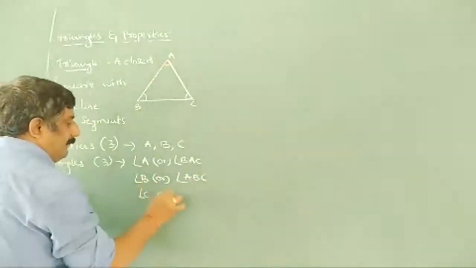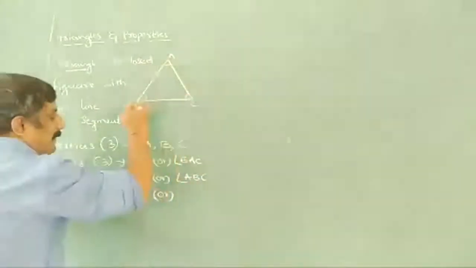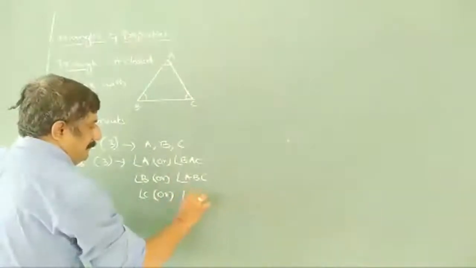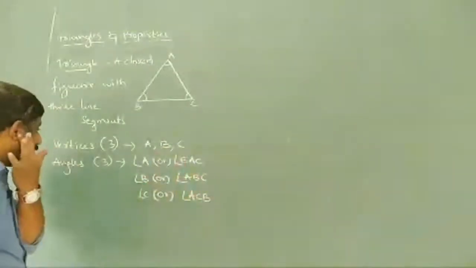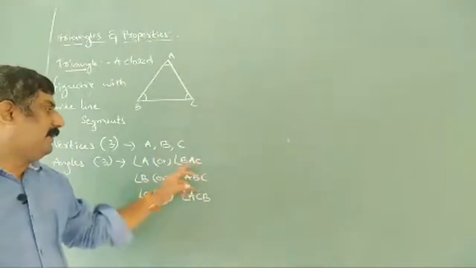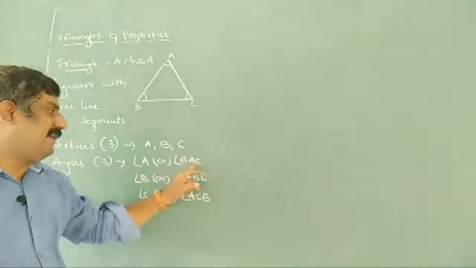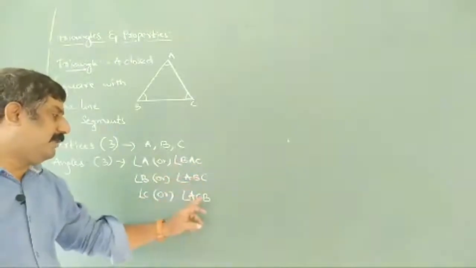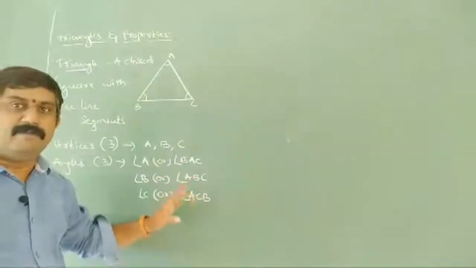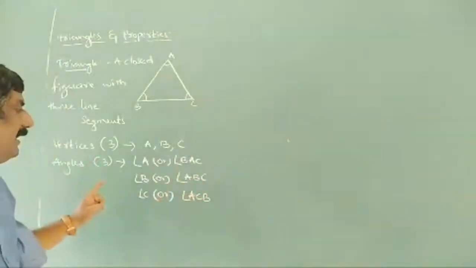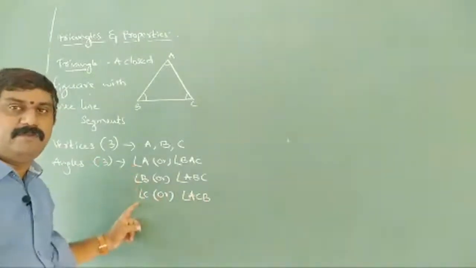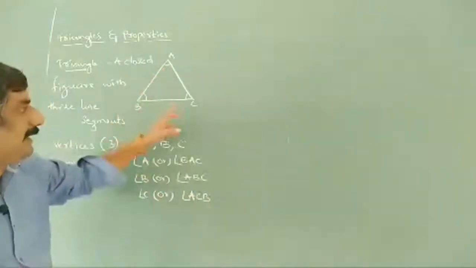Angle C, ACB we can write here. And of course this initial and ending point may be in reverse also, there is no problem. Instead of BAC you can write CAB also, CBA also, BCA also, no problem. We can write like this. So how many angles are forming here? Three angles are forming here. Angle A, angle B, angle C.